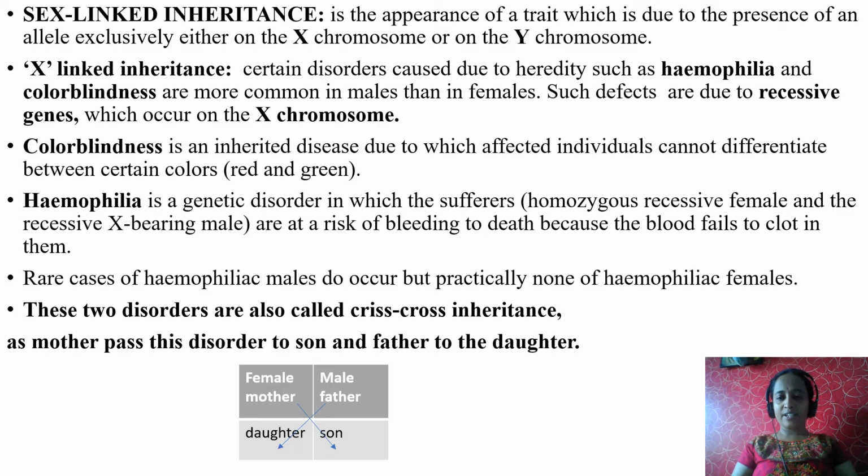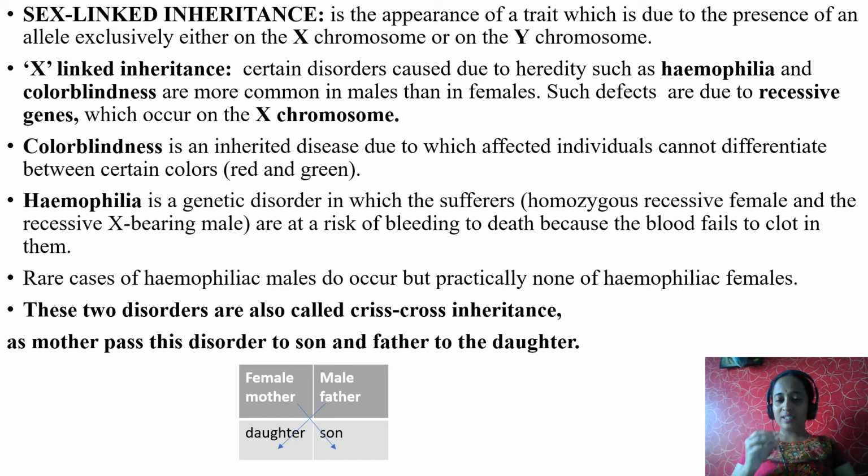Sex-linked inheritance. It is a very important concept. Listen carefully. It is a repeatedly asked question. What is meant by sex-linked inheritance? As the name indicates, it is the appearance of a trait which is due to the presence of an allele exclusively either on the X chromosome or on the Y chromosome. Here the alleles are the genes which are responsible for a particular disorder. Say for example, night blindness or color blindness. A few disorders may carry from one generation to another generation.